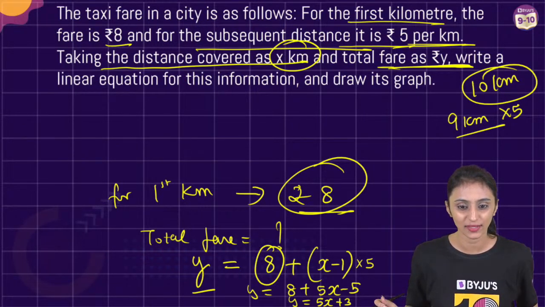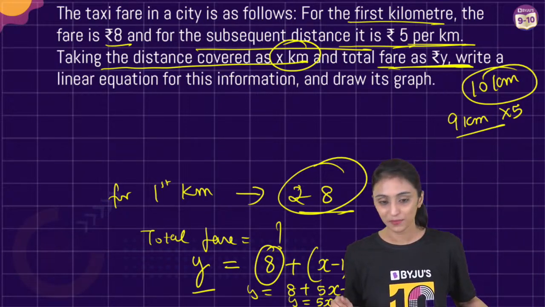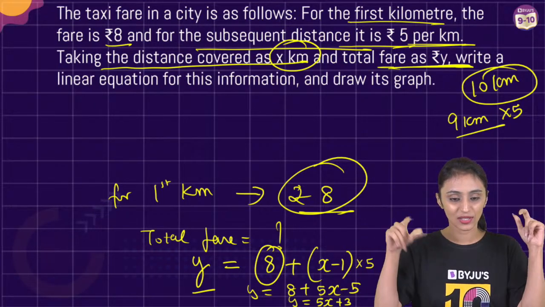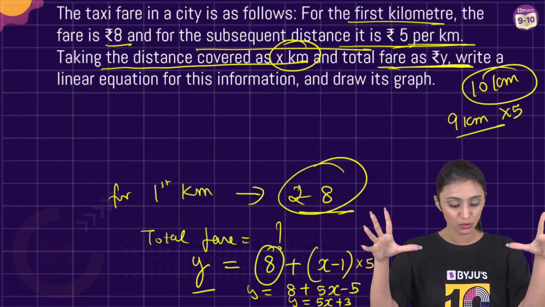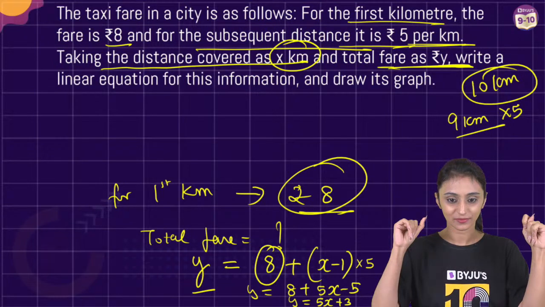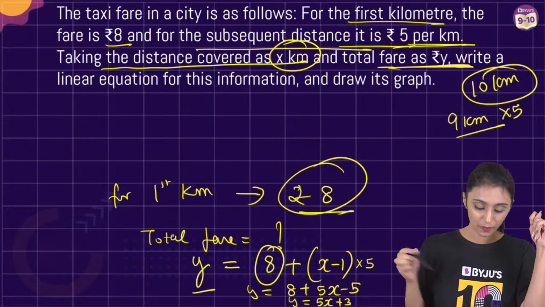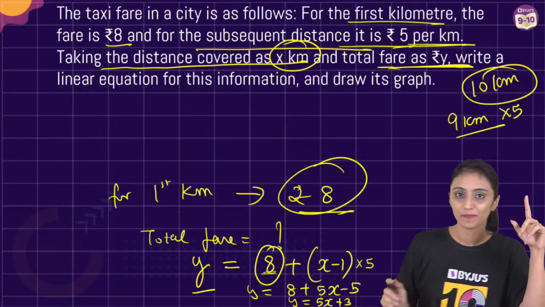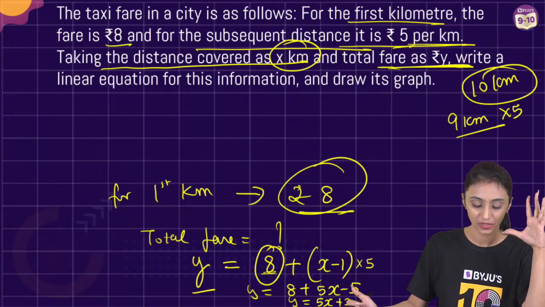Understood, Sahijpreet, Chandan. Yes, everyone, come on, quickly give me thumbs up if this is clear so that we can move ahead. Then we will find out the solutions here and we'll draw the graph. Geet Gaming. So, for the first kilometer, it is fixed. You have to pay ₹8, right?